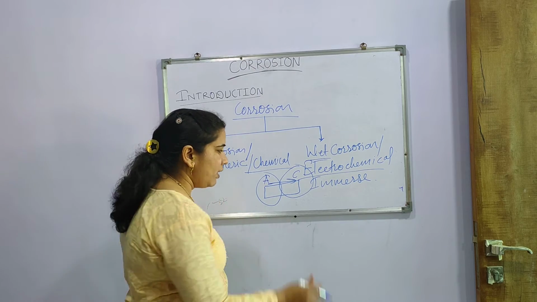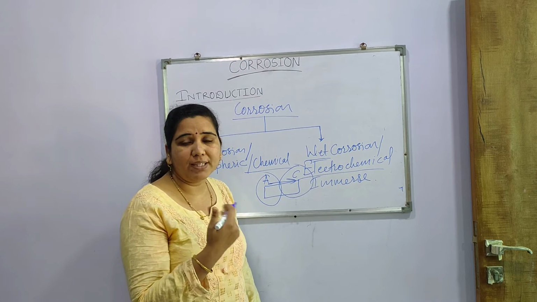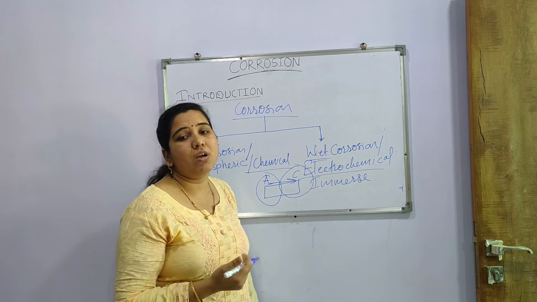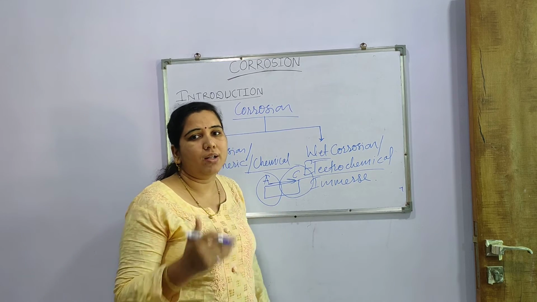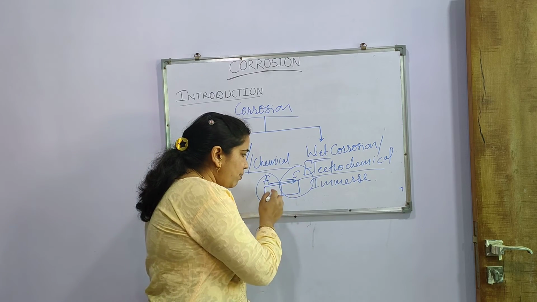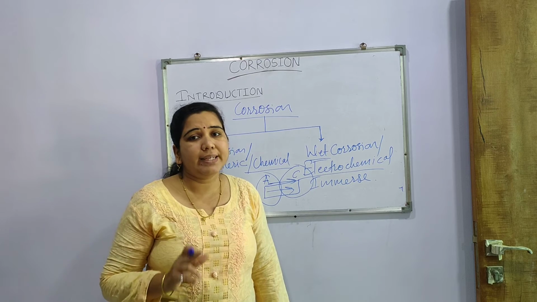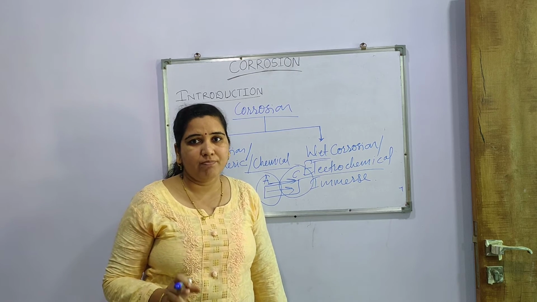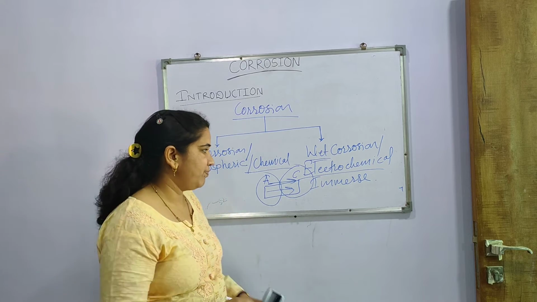So corrosion is possible by the ionic exchange or electronic exchange with the formation of two separate areas, one is anode, another is cathode. Electrons pass from anode to cathode, the anode gets corroded and the cathode is protected. This is called wet corrosion or electrochemical corrosion.